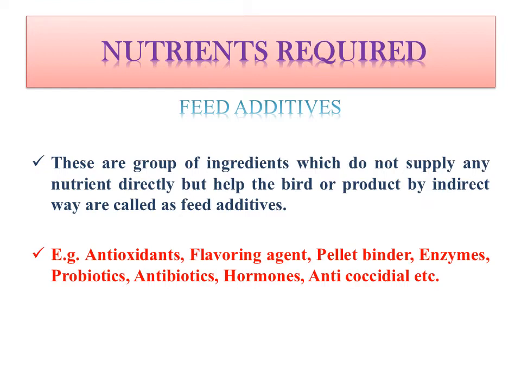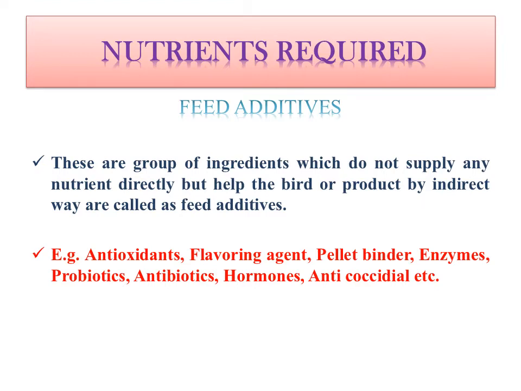But what are feed additives? Feed additives are a group of ingredients which do not supply any nutrient directly but help the bird or product in indirect ways. The best example is antibiotic. Antibiotics do not supply any nutrient, protein, carbohydrate, vitamin, etc. But they will kill the harmful pathogens of the body and our health will recover.